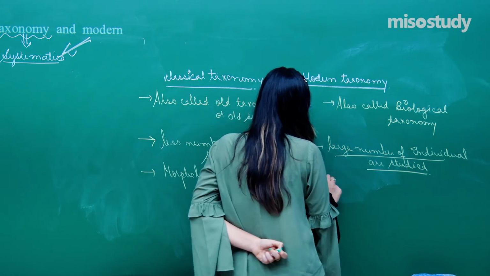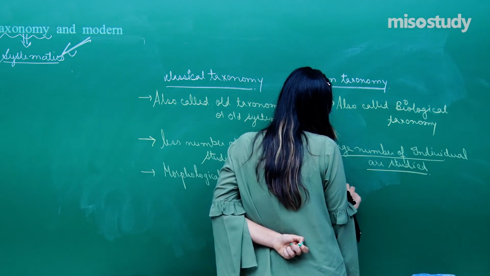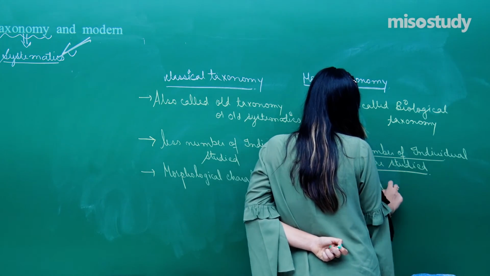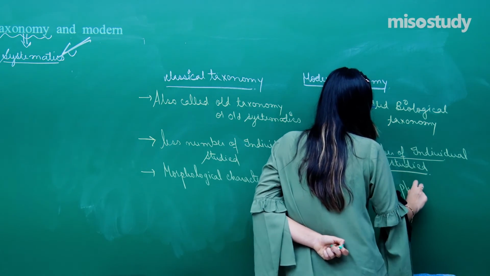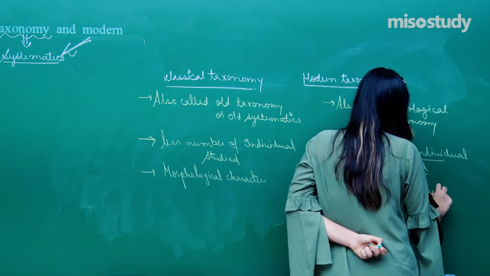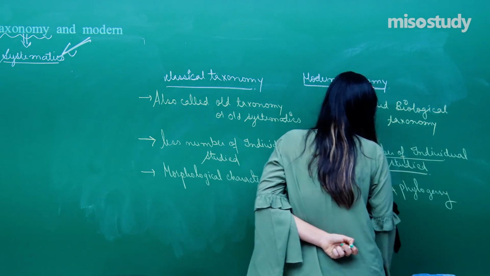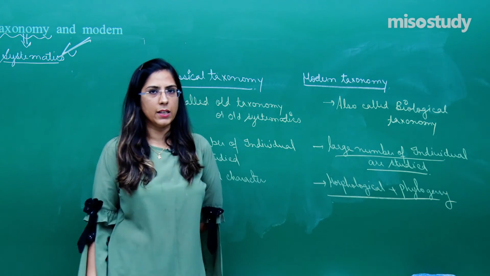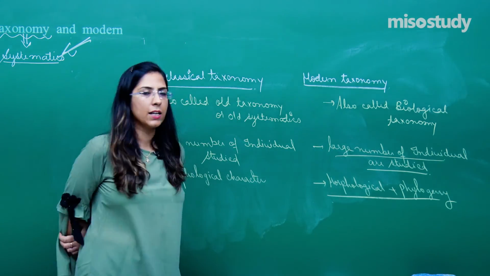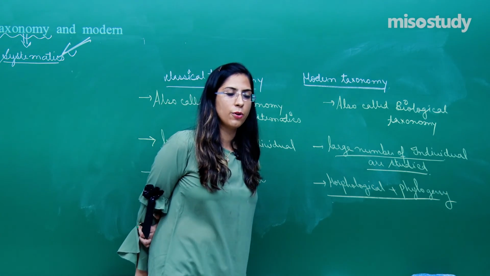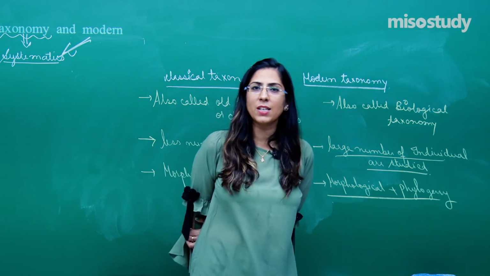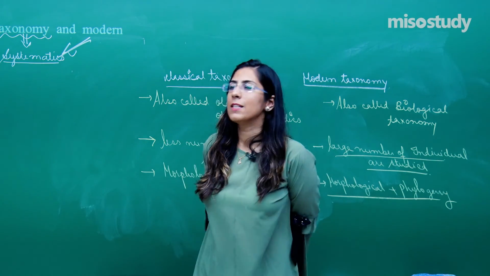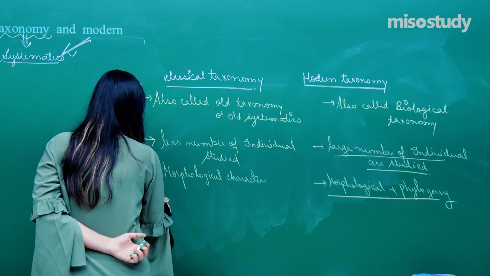In modern taxonomy, not only the morphological characters are studied, along with the morphological, the phylogenetic is also studied. This is the reason I mentioned above that a large number of individuals are studied. In classical taxonomy, the species is taken as a reference, only the species is taken as a static entity.